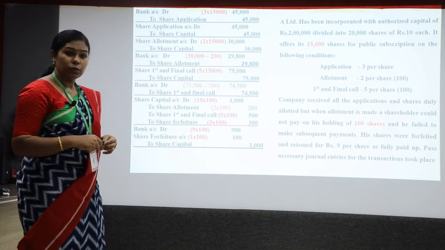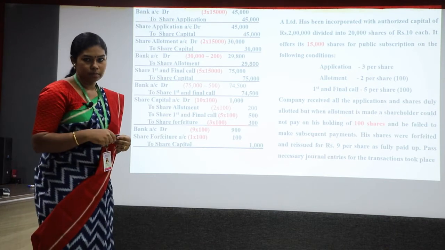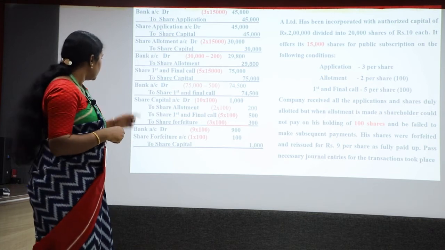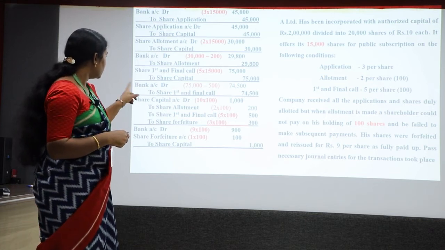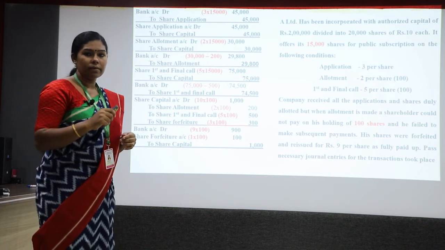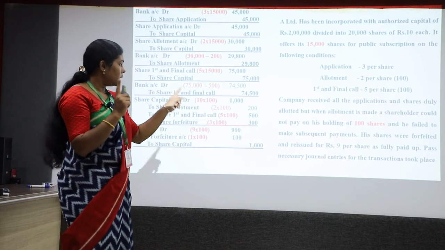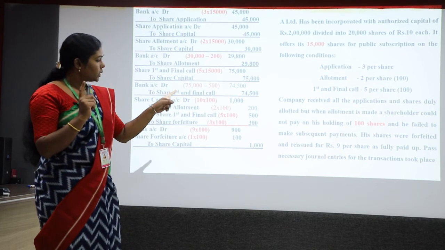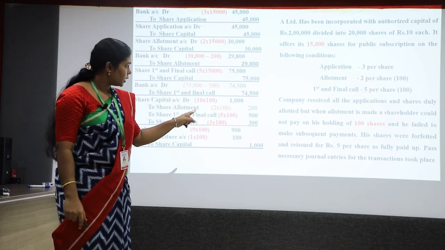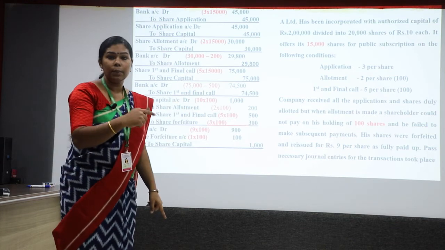Bank account debit to share forfeiture account, debit to share capital. Then bank account debit to share forfeiture. In the bank, the amount that the company has collected is 900 rupees. In the question, it is mentioned that the reissue of the shares was done on a discount basis and it is given on a fully paid up basis.